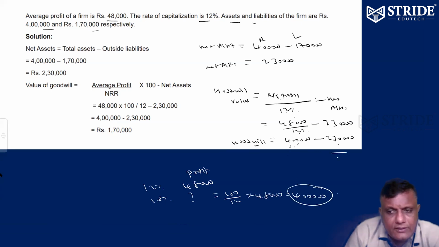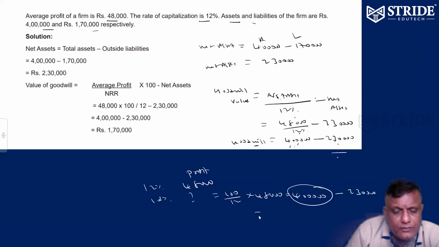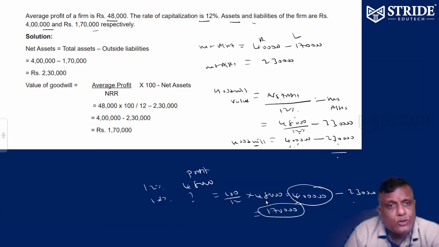Minus net asset 2,30,000. My net asset is only 2,30,000, but the value is 4 lakhs. The extra you have to pay is called goodwill. That's it.